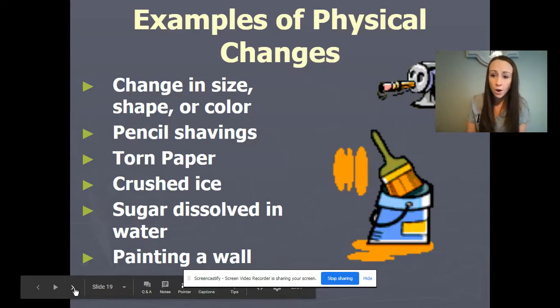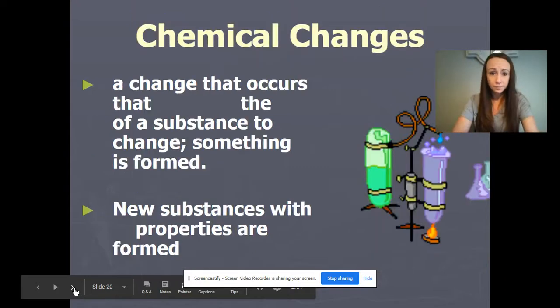Sugar dissolving in water. Remember, a lot of the kids think that solubility is a chemical change because you dissolve sugar in maybe your Kool-Aid and it looks like it disappears. Well, it's still there. You can taste it. Your Kool-Aid still tastes sweet. It is a physical change, just like solubility is a physical property. Painting your walls at home, maybe some of you are doing at-home projects, that would be a physical change.